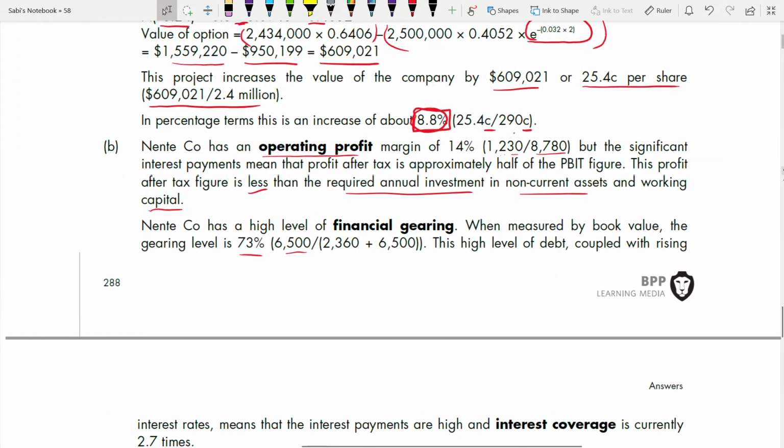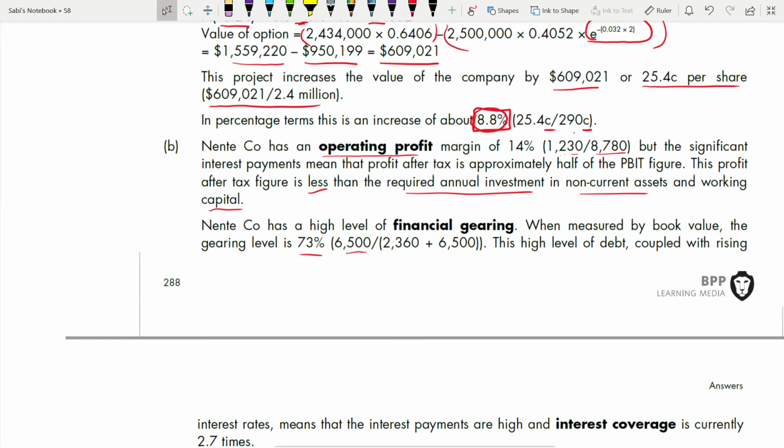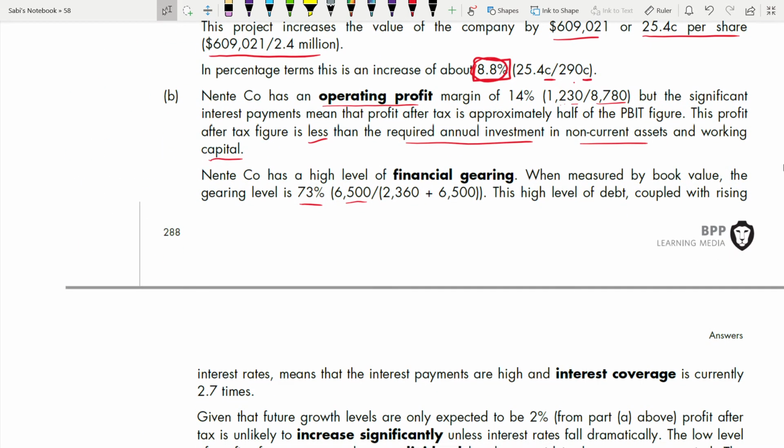Okay, measured by book value. This high level of debt coupled with rising interest rates. So interest rate rising and high level of debt means what? Interest payments are high and interest coverage is currently 2.7 times. Interest coverage.